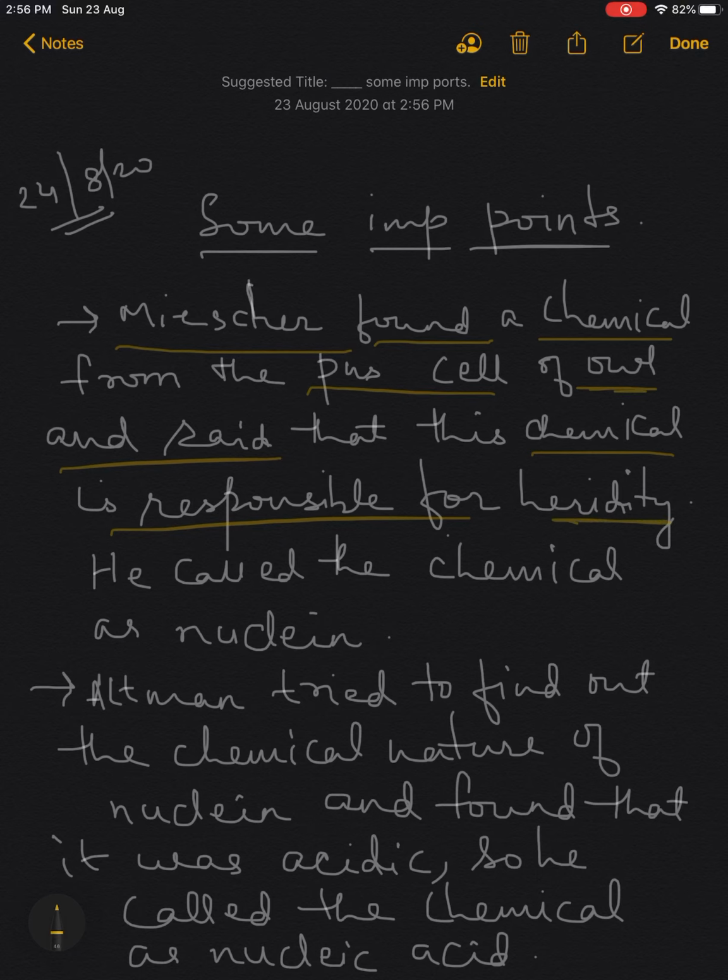That means he said that this chemical was responsible for passing on the characters from one generation to the other generation. And he gave the name of the chemical as nuclein.